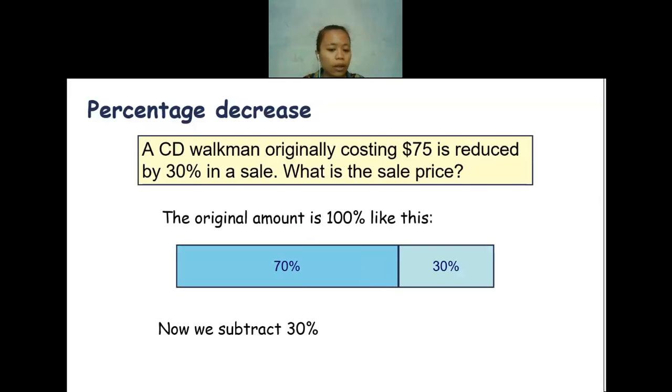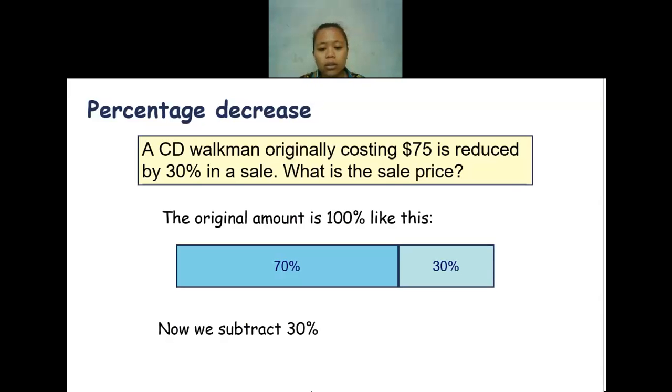Is there anyone who is confused if I display it like this? No? Yeah, the original price always equals 100%, and it's reduced by 30%. 100 minus 30 equals 70. So now the final price will be only 70% of the original price.